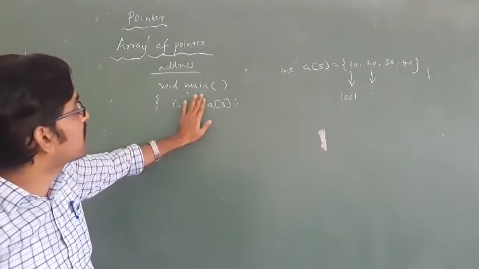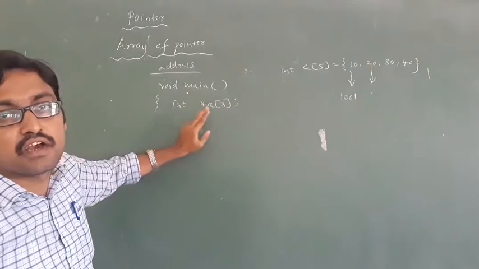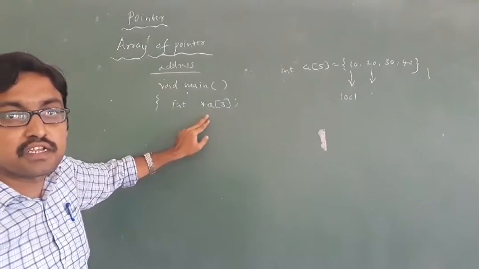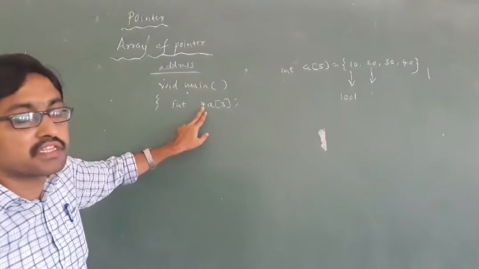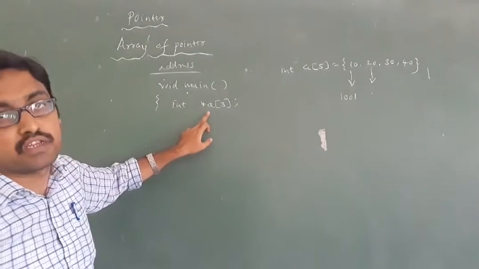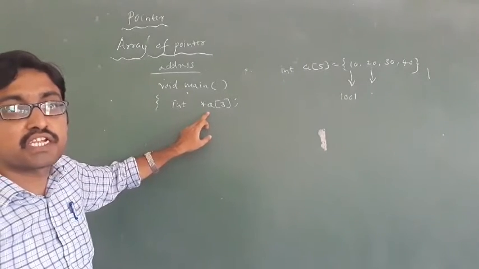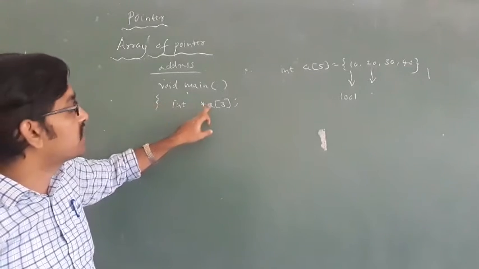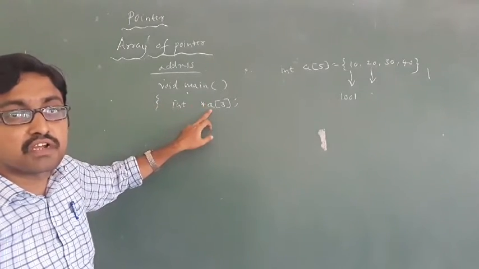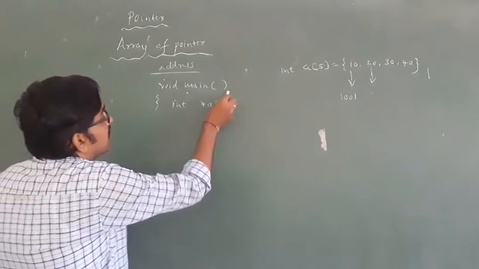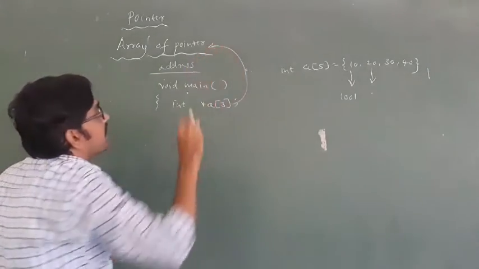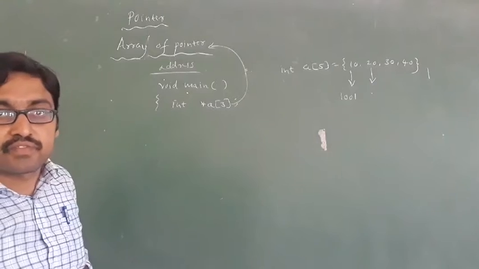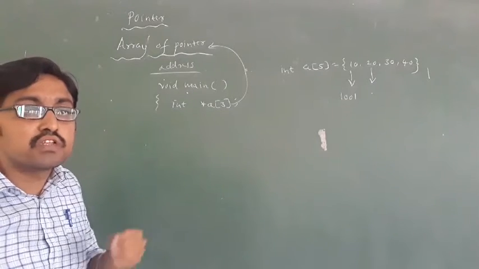If you remove the star, this is only an array. If there is a star in front of it, that is nothing but array of pointer. Array of pointer means a collection of addresses of the same data type. Okay, array of pointer.